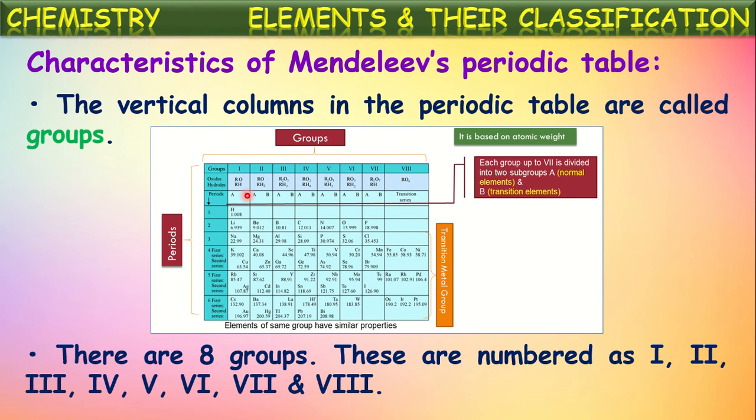There are 8 groups. These are numbered from 1 to 8 in Roman numbers. See here, this is the first group, second, third, until 8th. Totally there are 8 groups in this Mendeleev's periodic table. They are designated with Roman numbers 1 to 8.